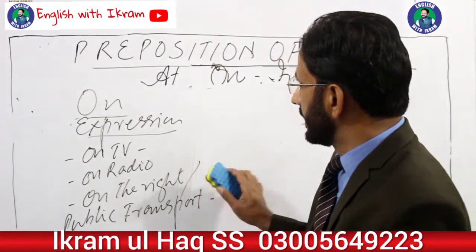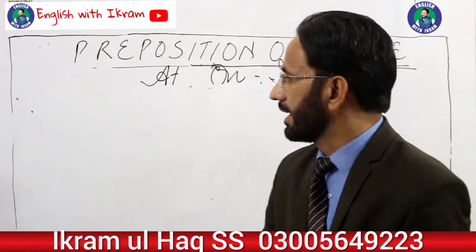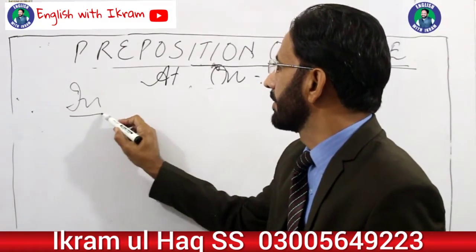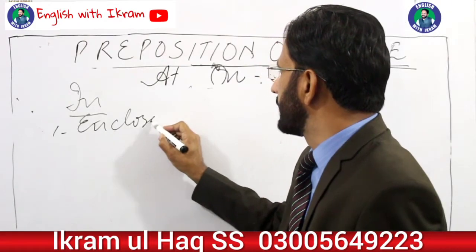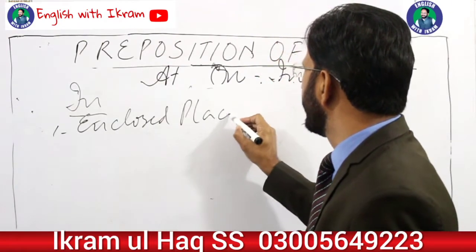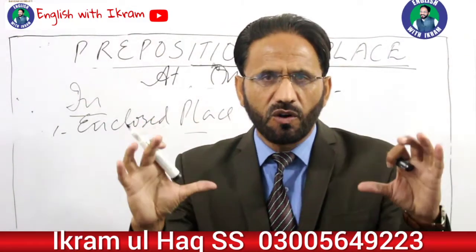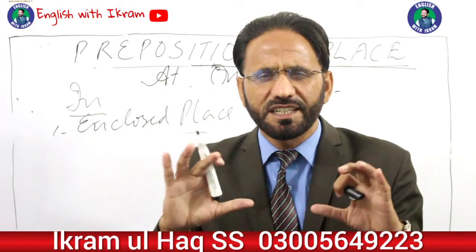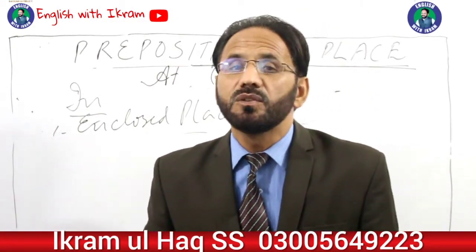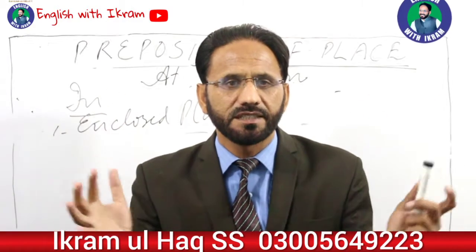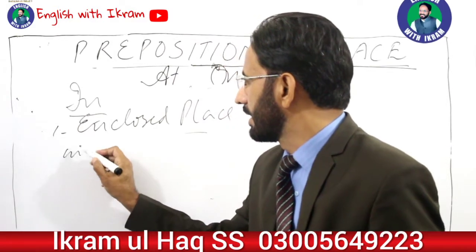Now the third preposition of place is in. The first use of this preposition is for an enclosed place. Any box, any three-dimensional place which is enclosed or having certain boundary. I am in the room. This is an enclosed three-dimensional box. There are 2,000 rupees in my pocket.